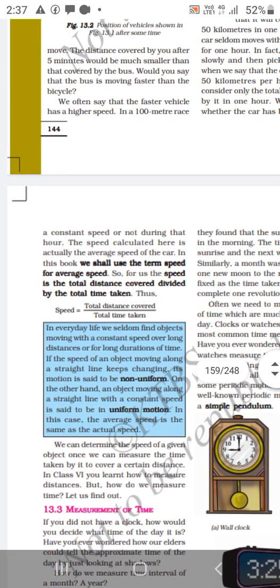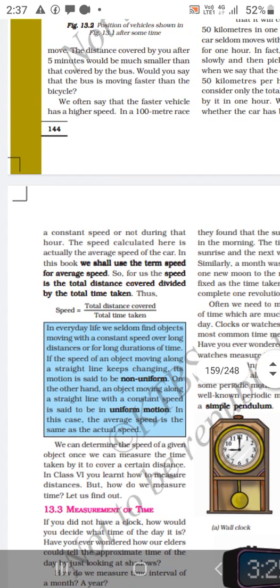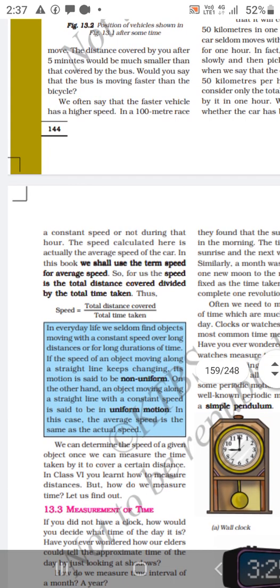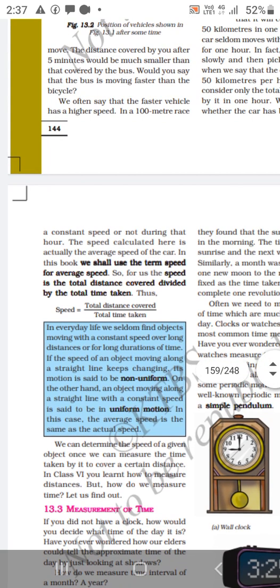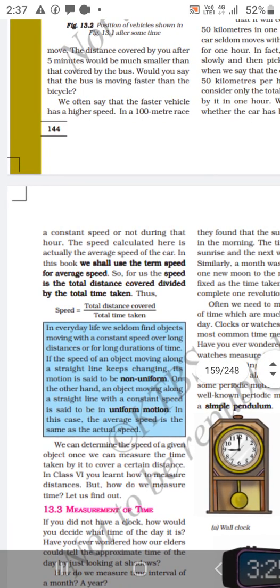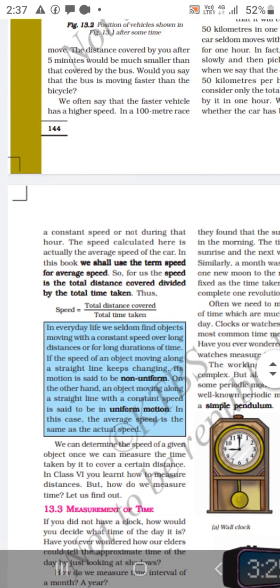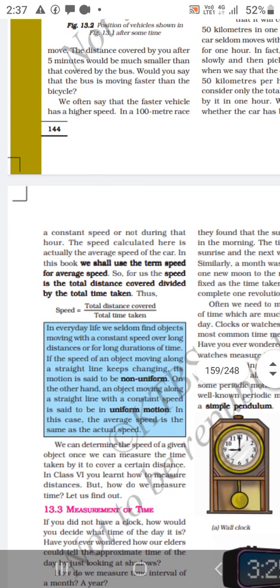In everyday life, we seldom find objects moving with a constant speed over long distance for long duration of time. The speed of an object moving along a straight line keeps changing. Its motion is said to be non-uniform. On the other hand, an object moving along a straight line with a constant speed is said to be in uniform motion. In this case, the average speed is the same as the actual speed.